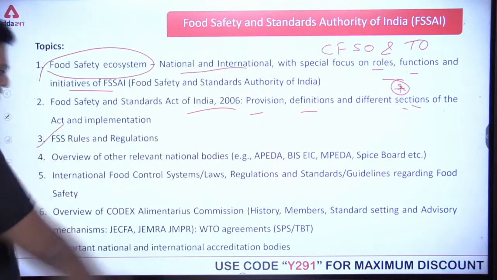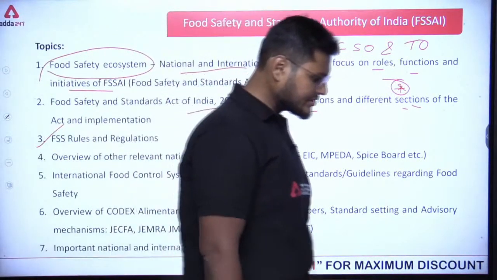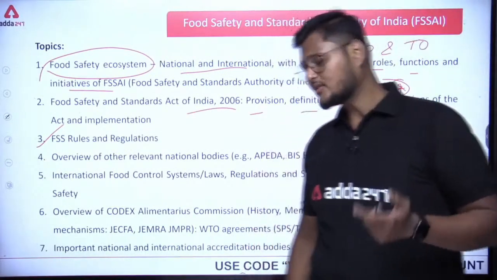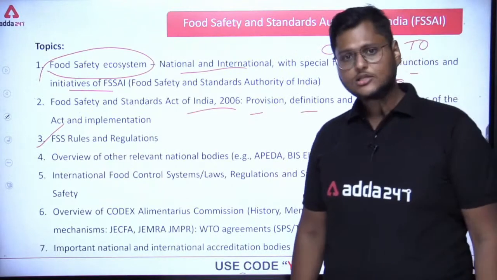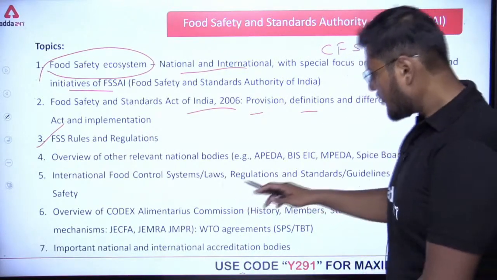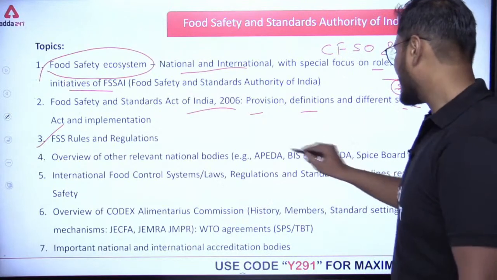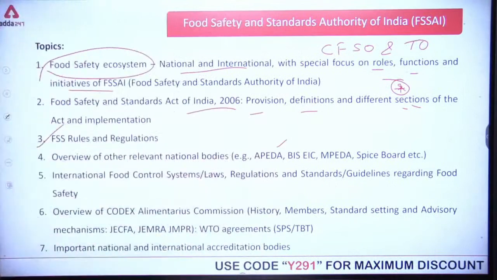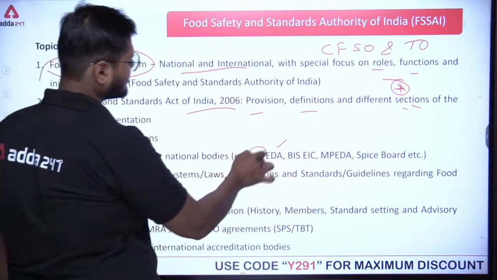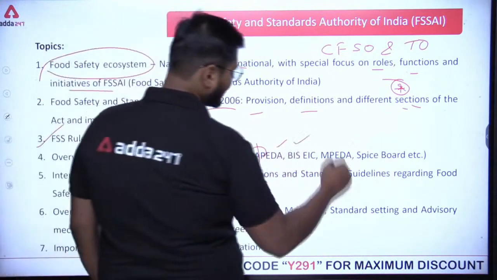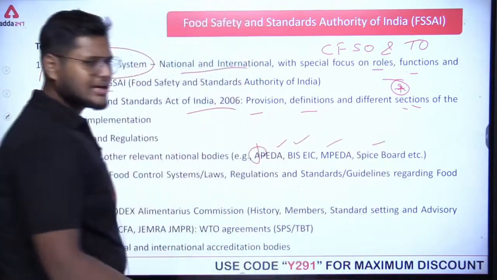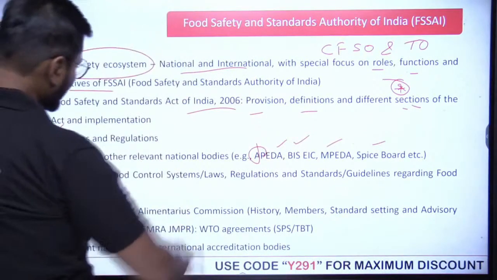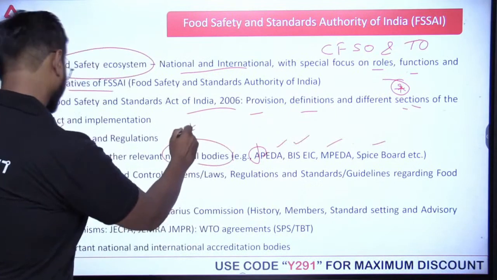Third one is FSS rules and regulations. These are the different rules and regulations that have been made by the FSS and included in the FSS Act 2006. Fourth, overview of other relevant national bodies, for example APEDA, Agricultural and Processed Products Export Development Authority, so we are talking about agricultural processed products here. APEDA, BIS-EIC, MPEDA and Spice Board. MPEDA is about marine products development and export. So we are going to talk about different national bodies here.